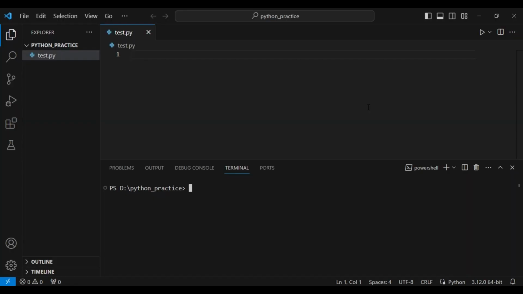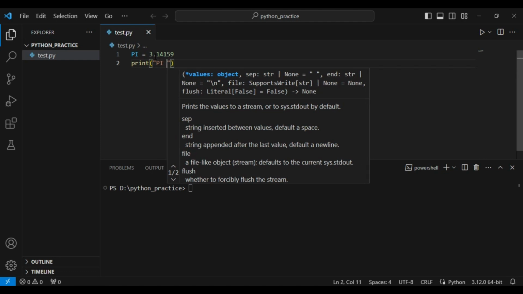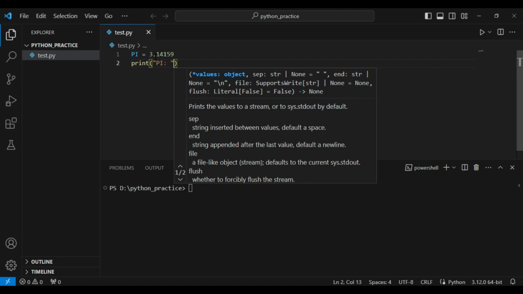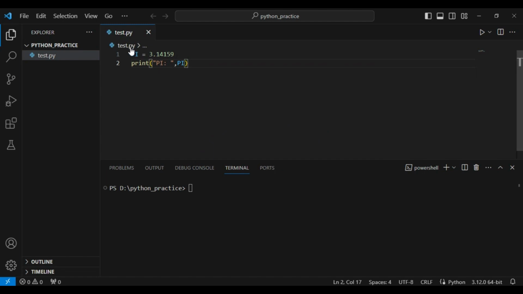Now we will see practically whatever we have seen in slides. For example, I am defining here one constant, PI, with the value 3.14159. So I have set the pi value, and I will print this pi value. So this is a constant in Python as per convention. I have taken all uppercase letters to define this variable, so that's why it is now a constant variable.